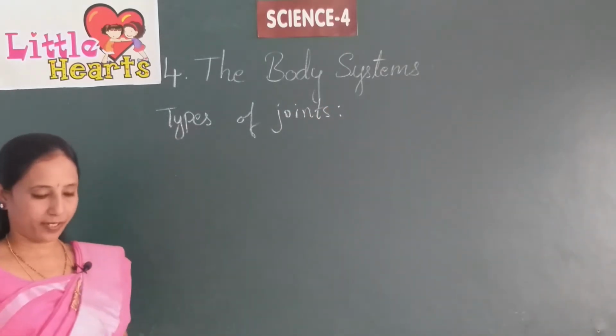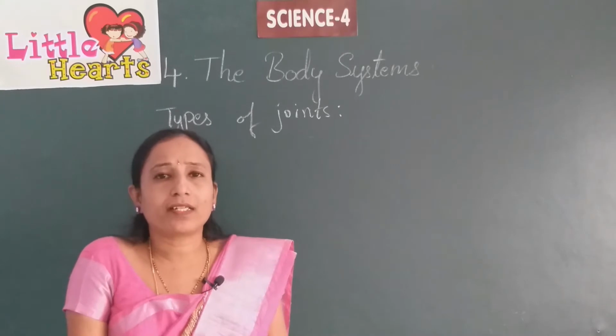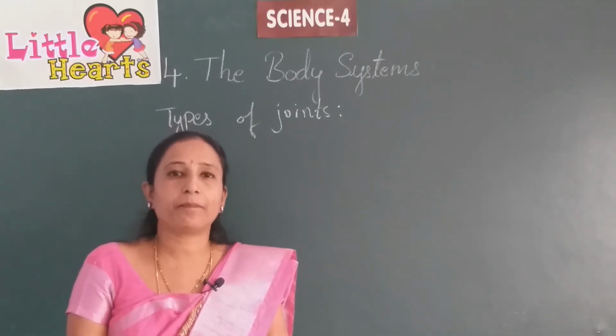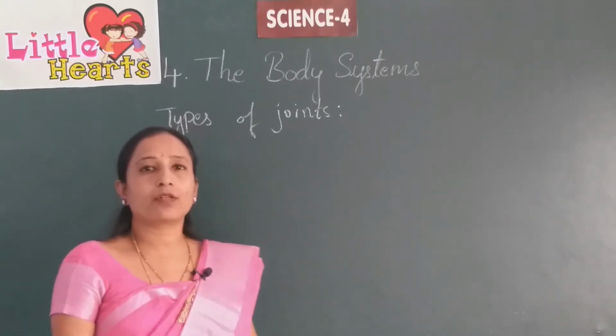Types of joints. What is a joint? A joint is a place where two bones meet.